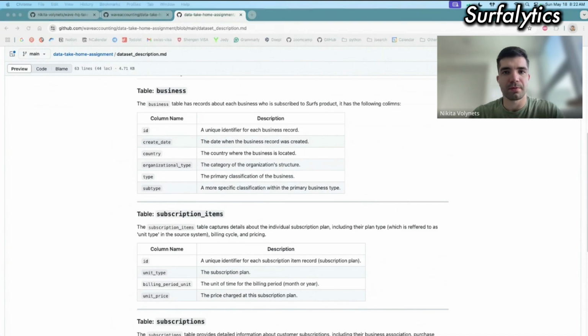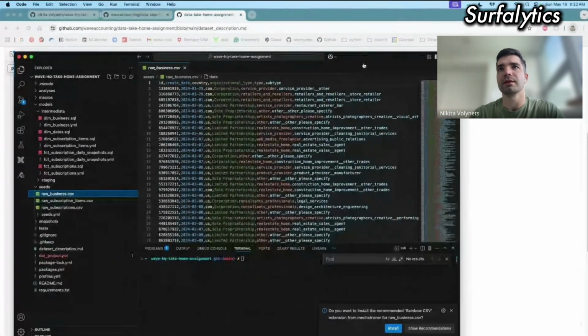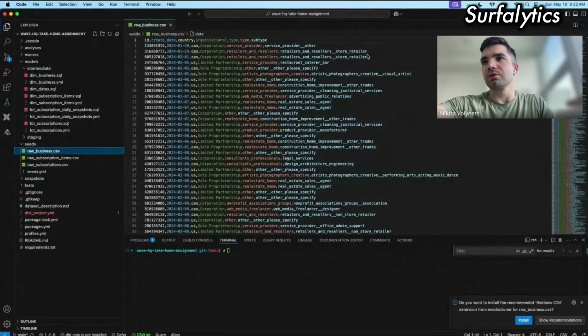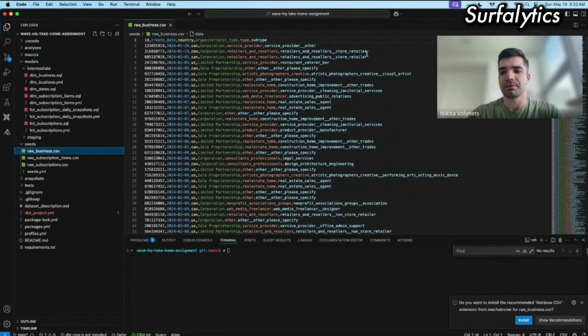Let's check also. I copied this data locally, so we can now check how it looks. I opened my VS Code where I developed my dbt project, and I have this raw data. We have ID, create date, update date, country, Canada, US, and organizational types, legal organization. It's like corporation or limited partnerships or sole proprietorship.